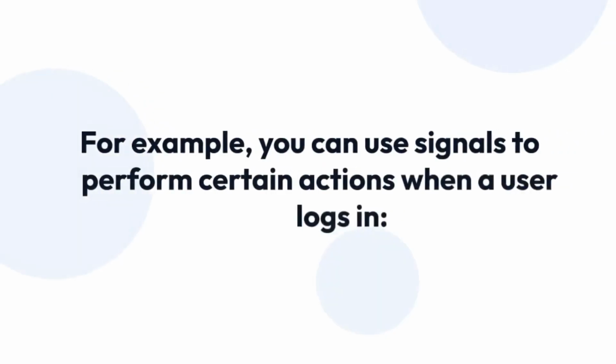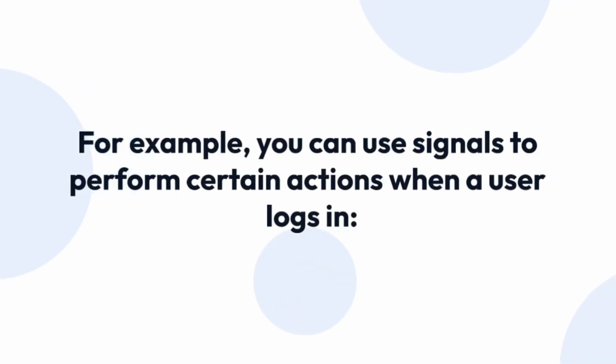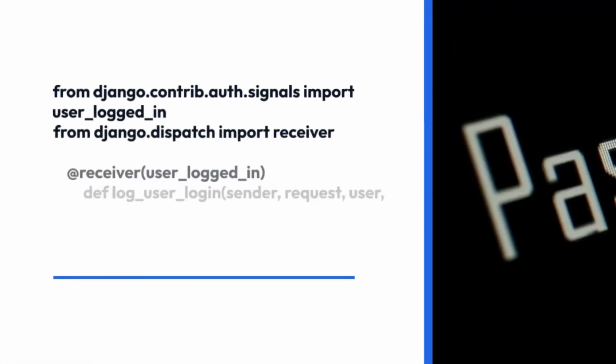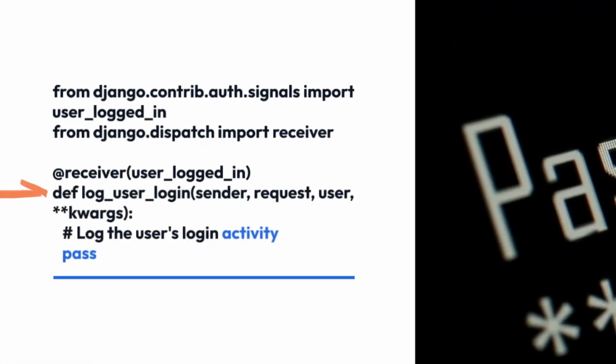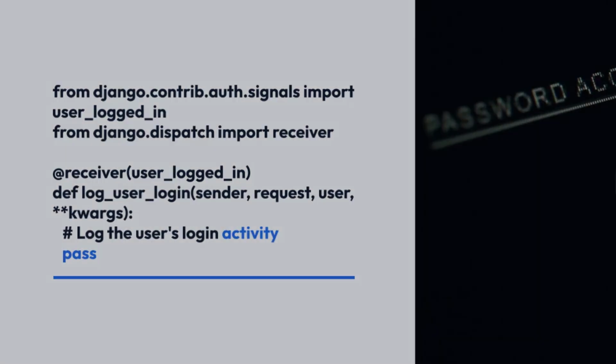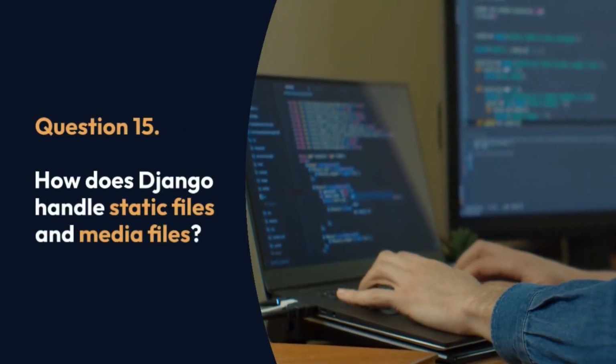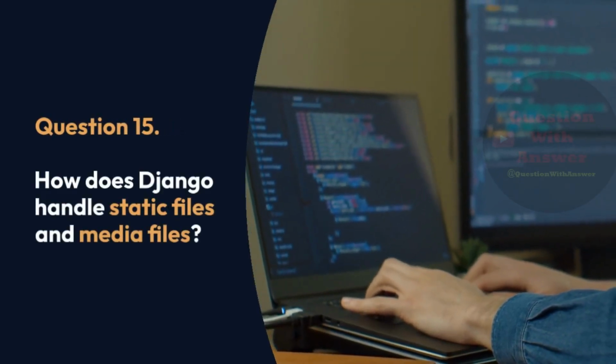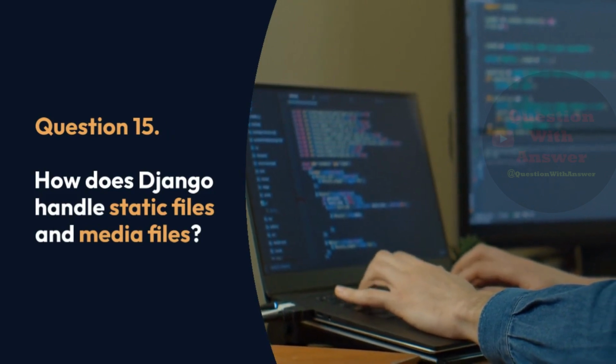For example, you can use signals to perform certain actions when a user logs in. In this example, the log_user_login function is connected to the user_logged_in signal, so it will be executed whenever a user logs in. Question 15. How does Django handle static files and media files?